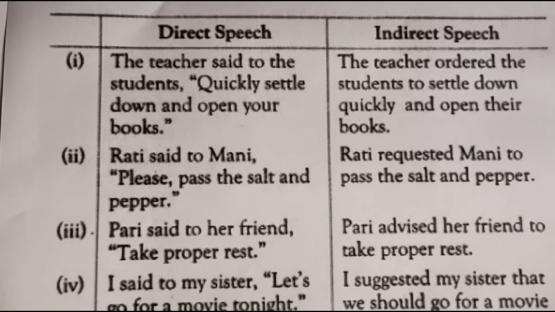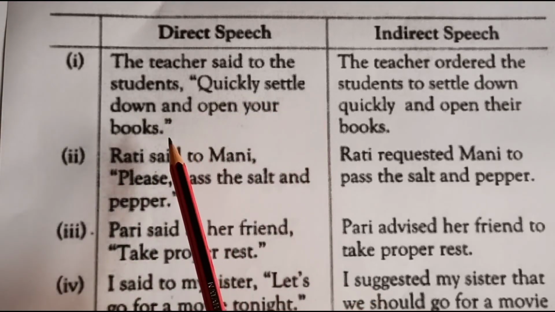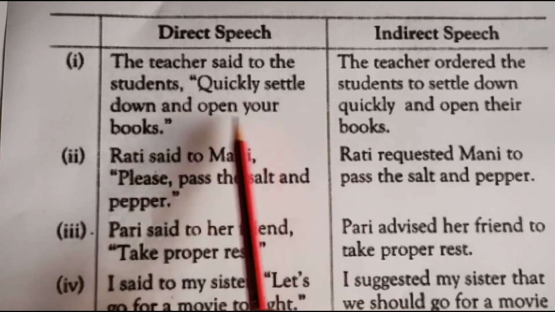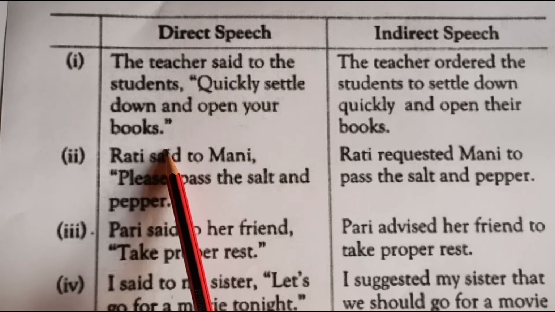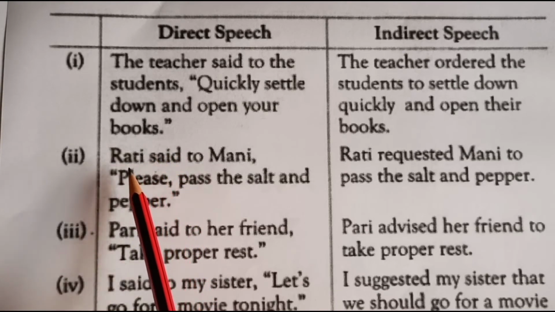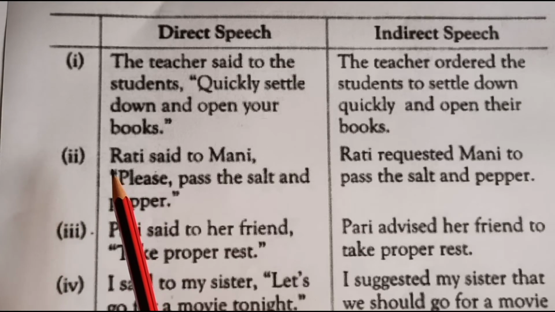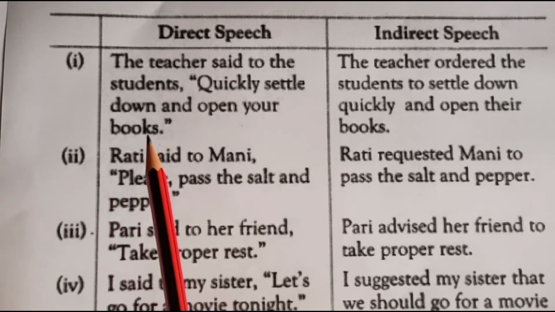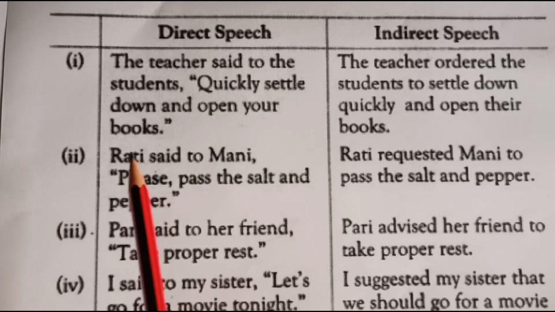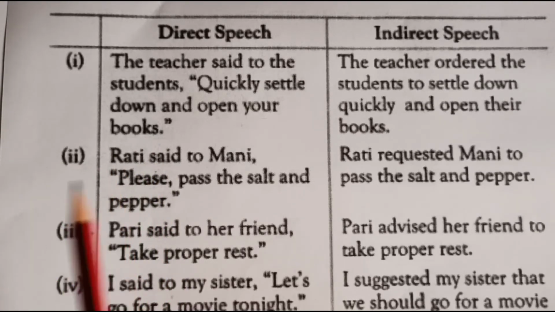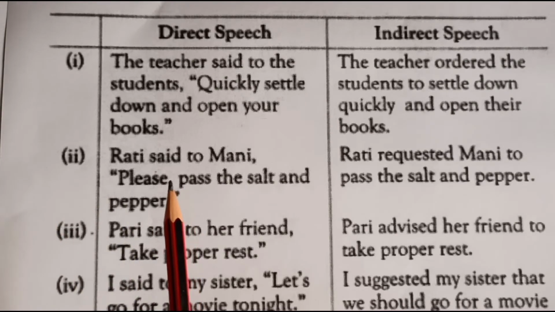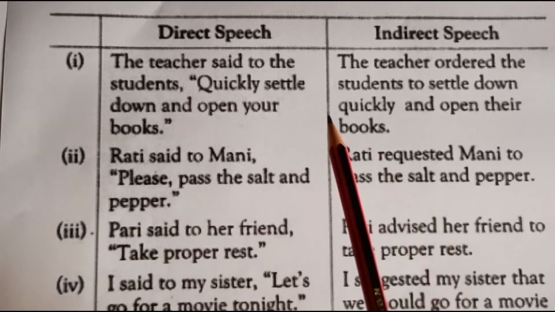Let's understand how to change imperative sentences from direct to indirect speech with the help of a few examples. The teacher said to the students, "Quickly settle down and open your books." The teacher is ordering the students to quickly settle down and open their books. Here again the rest of the steps remain the same. You need to identify the subject of the reporting verb, the object of the reporting verb, the reporting verb, the pronouns used, and the tense of the statement. See how the sentence will be transformed.